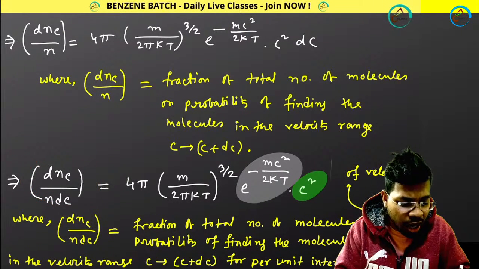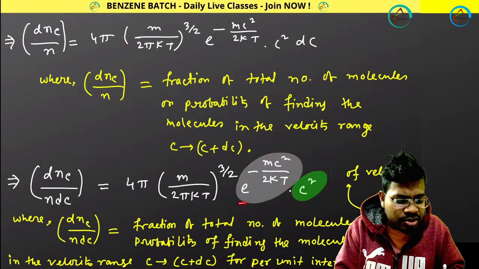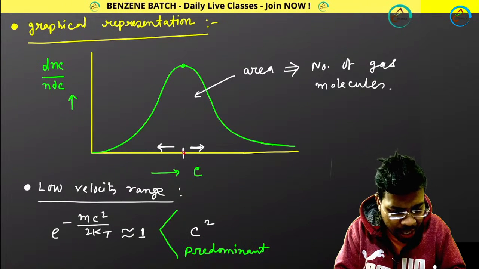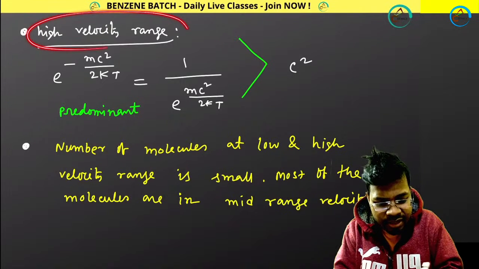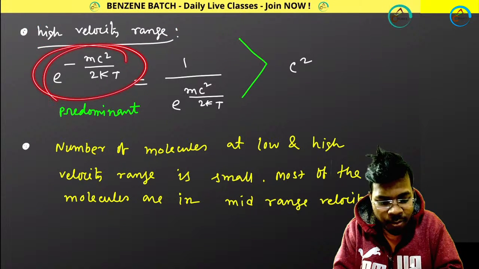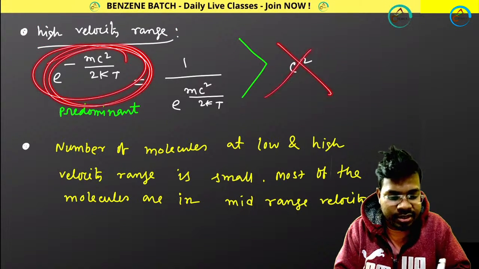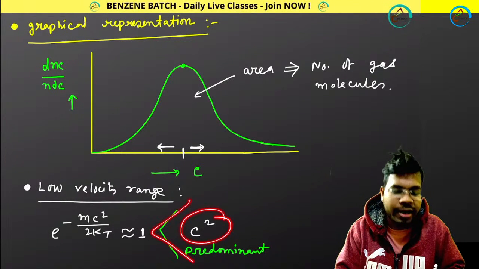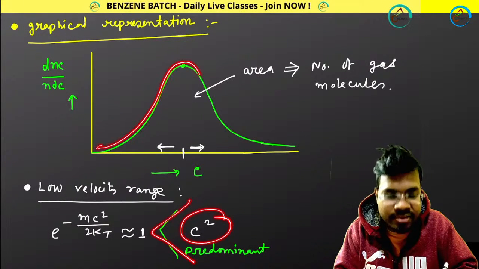Why? Because now out of these two terms, this term is getting predominant, not this one. So at high velocity range, this term is predominant, not this. That's why I have written this. And at low velocity range, this term is predominant. That's why your plot is looking like this.